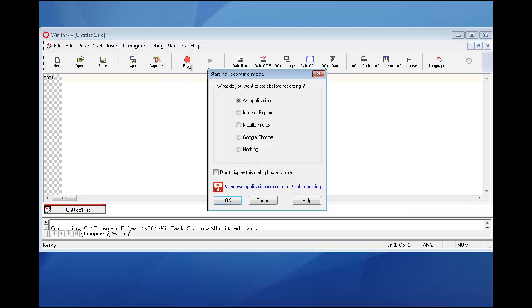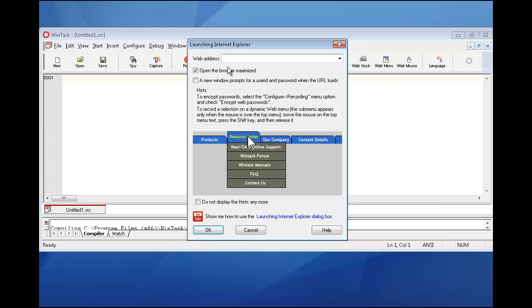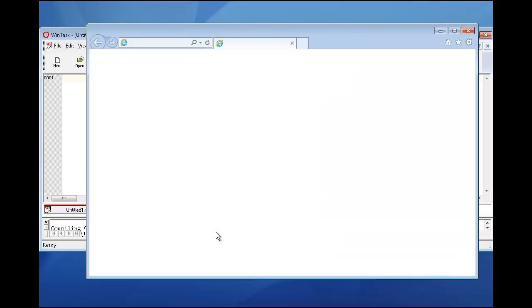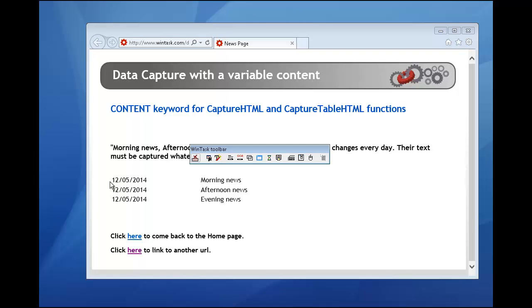I click recording mode. I will load the URL in Internet Explorer for this sample. The URL is this one. I want to capture this table, those dates, those texts.